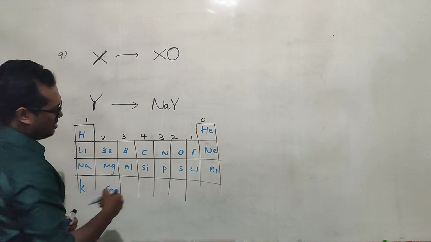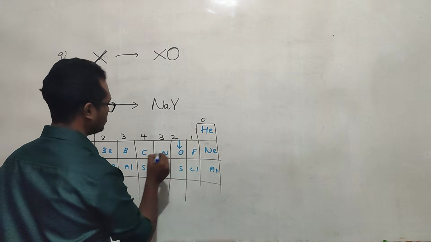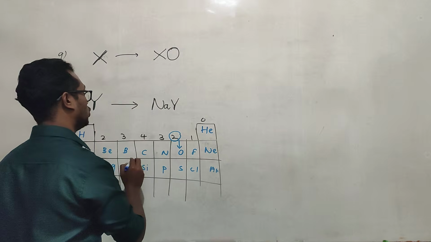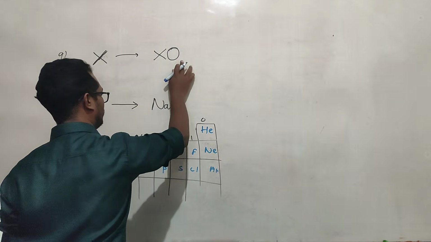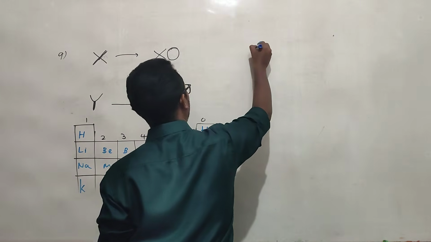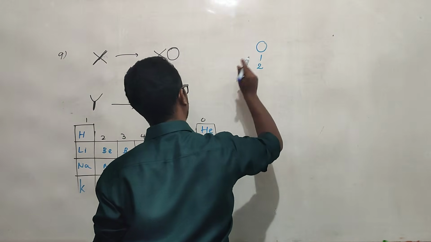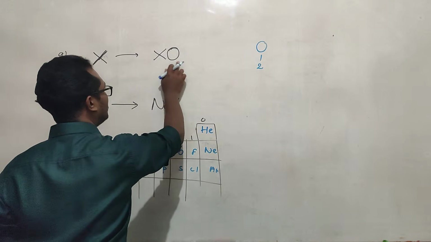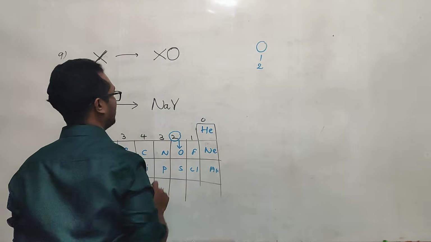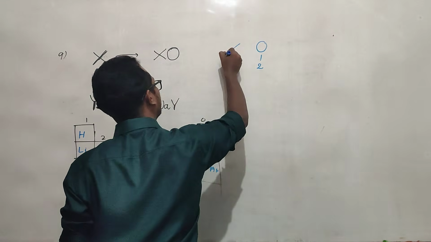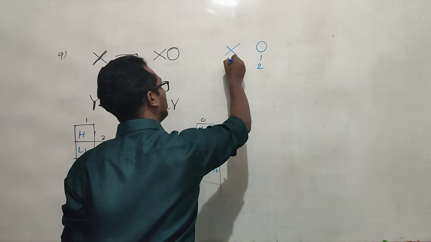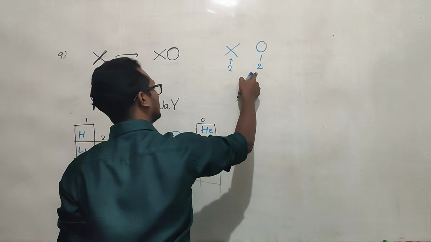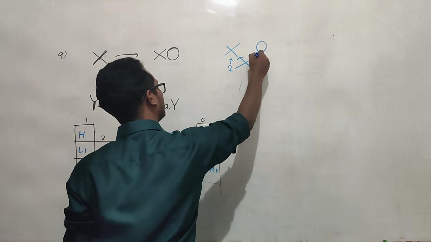Now find out the valency of oxygen. Oxygen valency is 2, right? But here there is no 2 on the other side. What happened? That means X also should have 2. Then the 2s cancel because they are exchanging this 2.